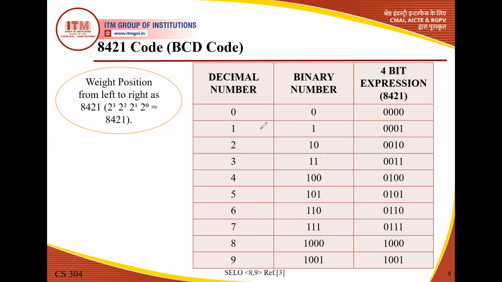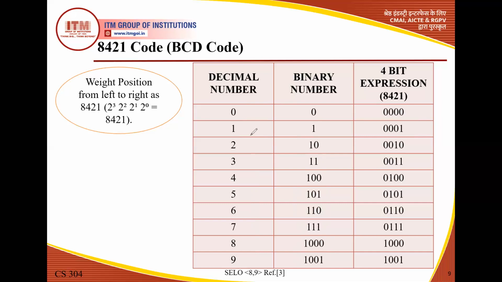How can we show that this 0 is equivalent in 8421? As we know, when the bit is 0, the weight is not considered. So here at the position of 8, this bit is 0, and all the bits are 0, so no weight is considered. If no weight is considered, the final number is 0. For the representation of 1, only this position has the digit 1, so this position's weight is 1 and the remaining bits are 0.